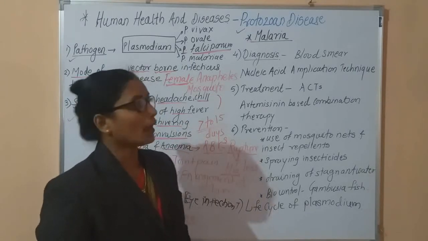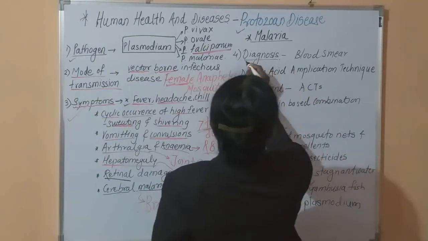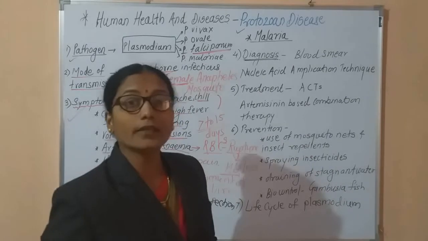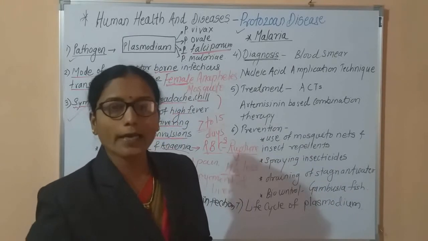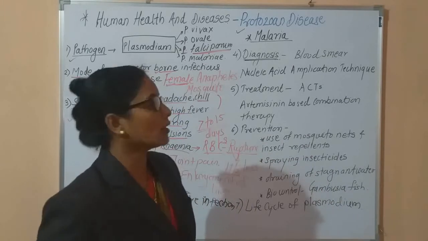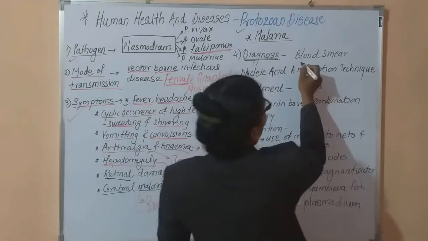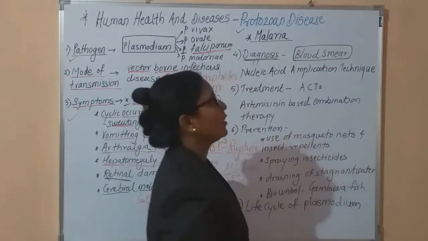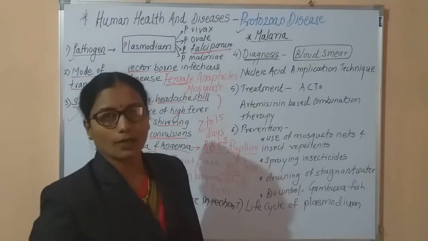In the primary stage, when we feel the fever and chill, what is needed for diagnosis? It is the detection of why these symptoms occur, which is called detection or diagnosis. The microscopic examination is done with the help of a blood smear.